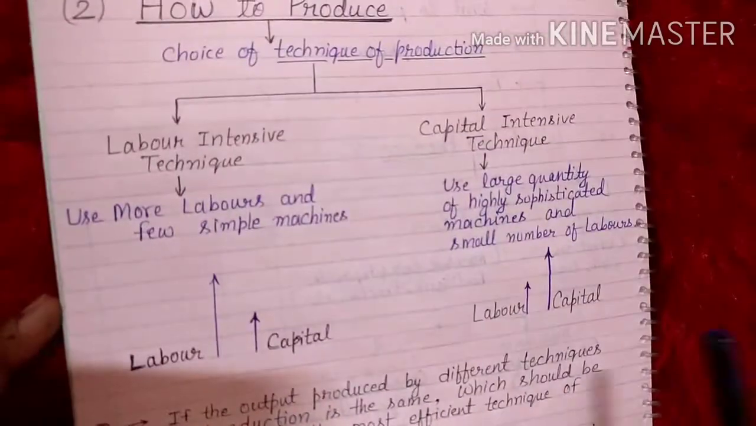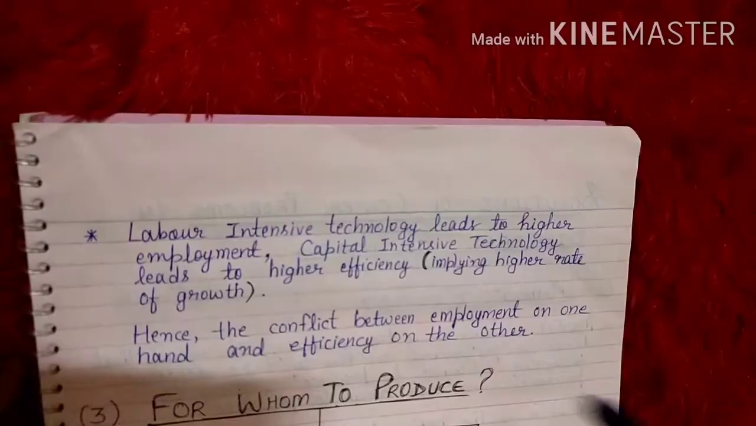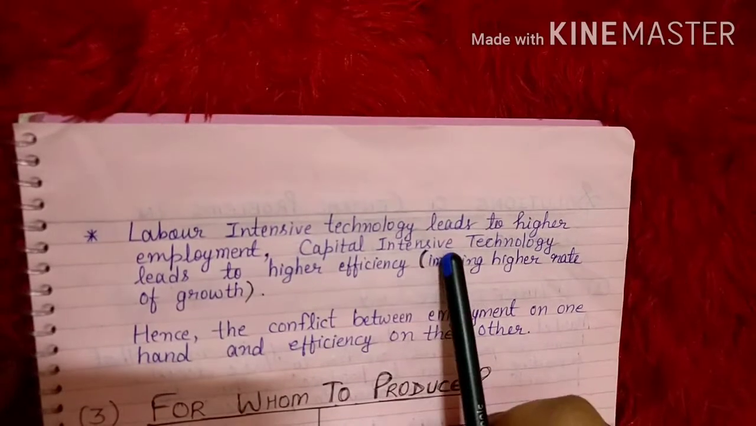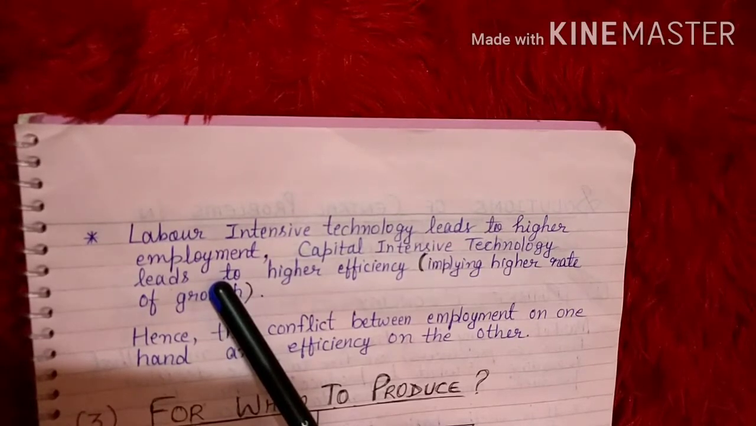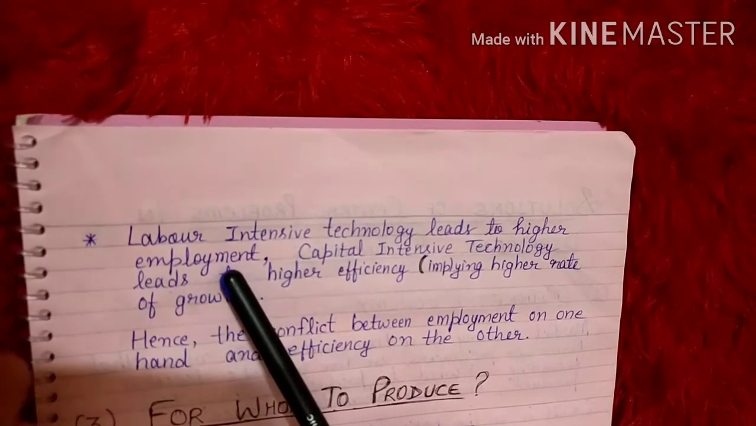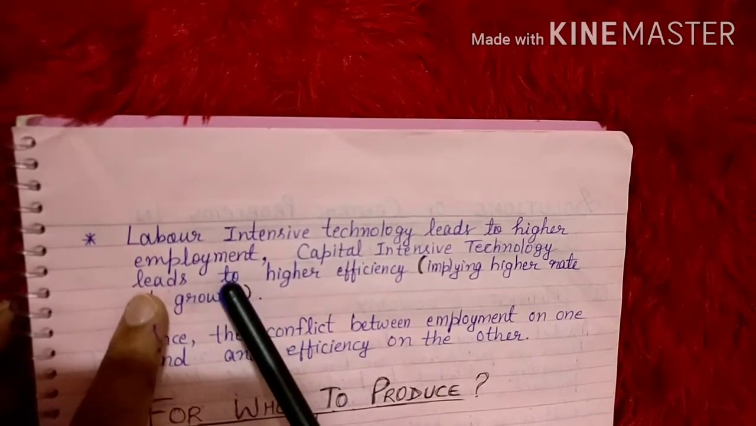This is about how to produce. More we can learn: labor intensive technology leads to higher employment. Of course, if we are using LIT, where we give more preference to labor, it means we are giving a chance to more manpower. We are taking on people, so we are giving employment. So it will create more employment opportunities.